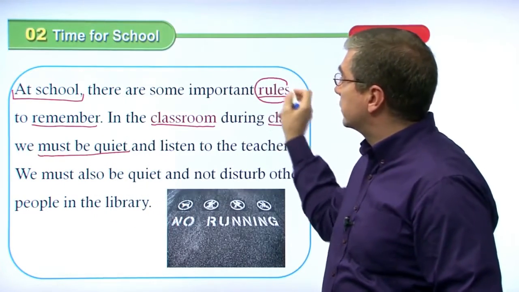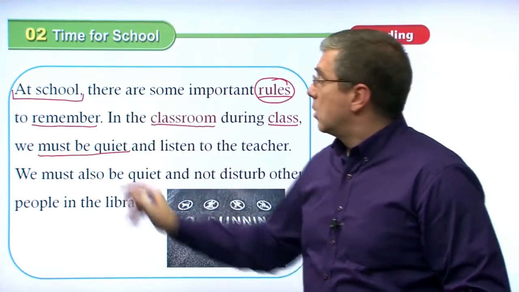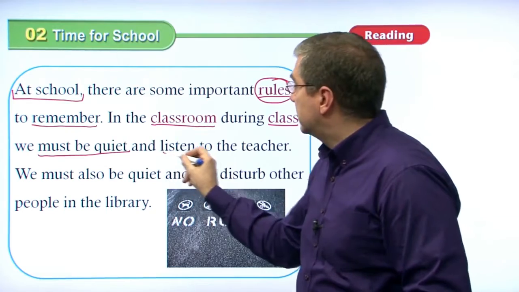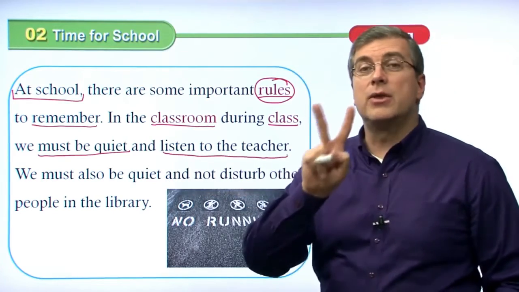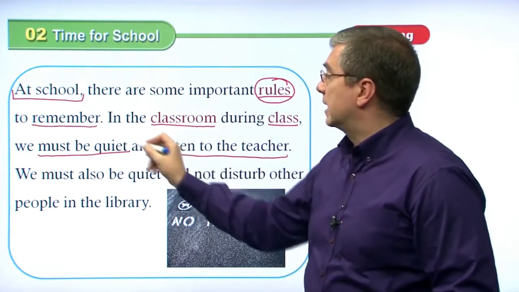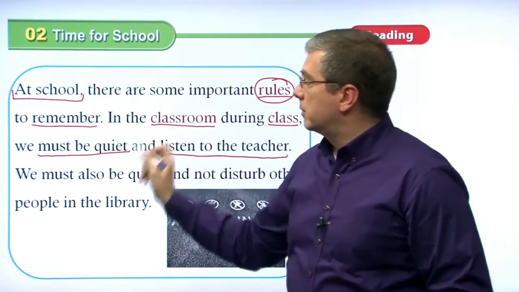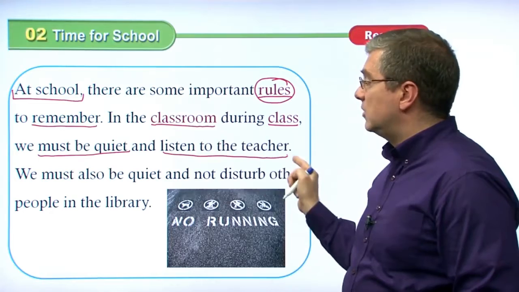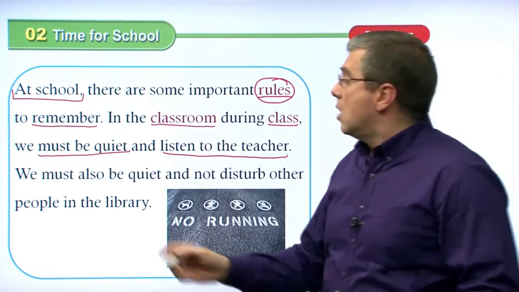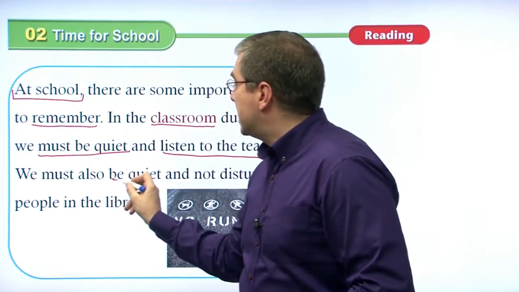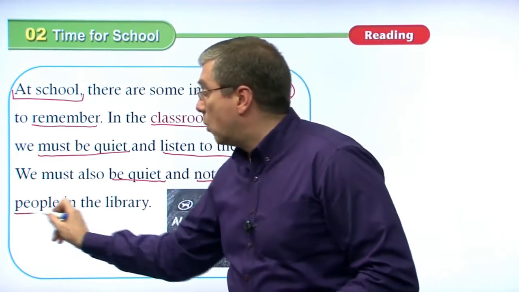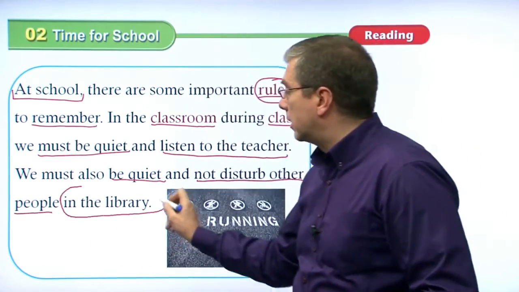That's one of the rules that we should remember. We must be quiet. That's one rule. Another rule, listen to the teacher. That's another rule. We should do these things. So there are some important rules to remember. 1, we must be quiet. 2, we must listen to the teacher. Also, we must be quiet and not disturb other people. Where? In the library. Okay?